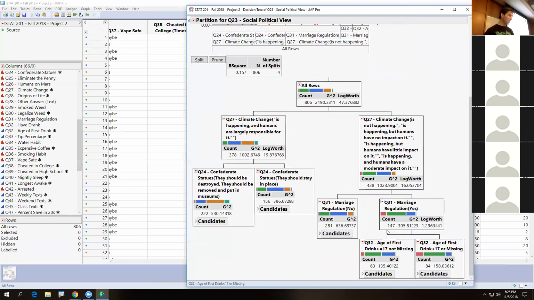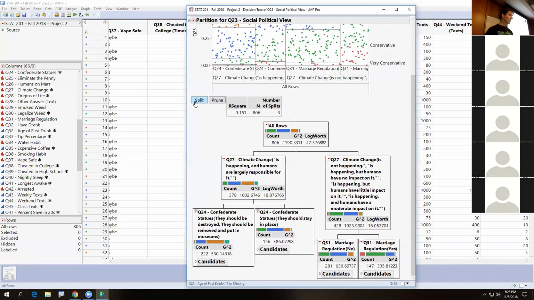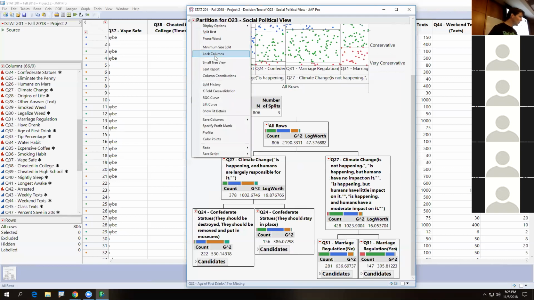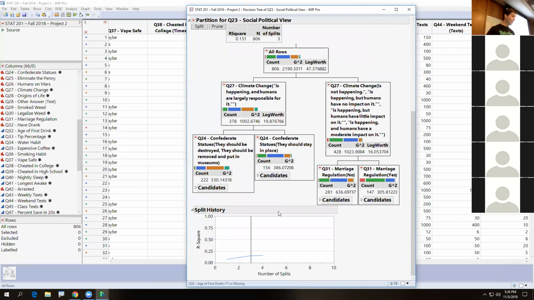And this is when people started drinking. This one's not as good of a split. I'm just going to remove it. And let's take a look. We can see the split history once again showing us the increases in R squared. So let's look at the split history here. You notice I do have this fourth split, which I didn't end up using. But it is, and look at that.